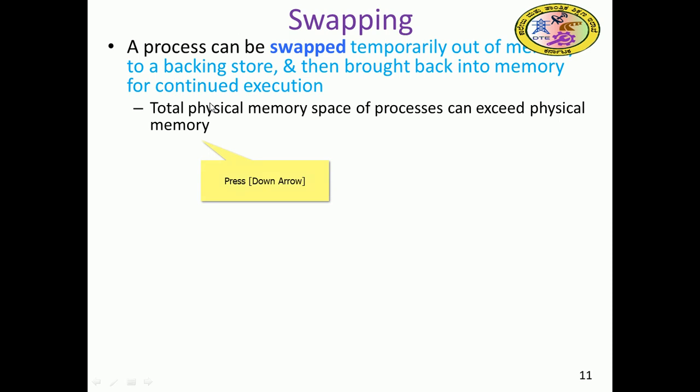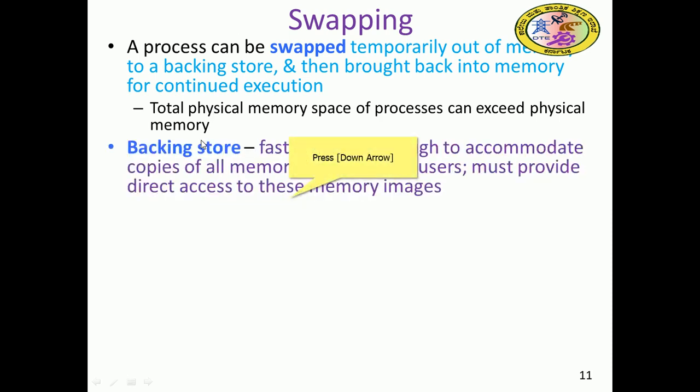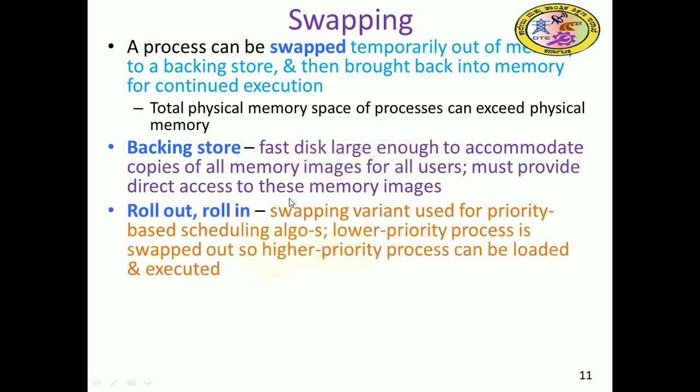The total physical memory space of processes can exceed the physical memory. The backing store is a fast disk large enough to accommodate copies of all the memory images of processes waiting for some resource, and it must provide direct access to these memory images. Here we can roll out and roll in. A swapping variant uses a priority-based scheduling algorithm. A lower-priority process is swapped out so that a higher-priority process can be loaded and executed, since the lower-priority process is waiting for some resource occupied by the higher-priority one.